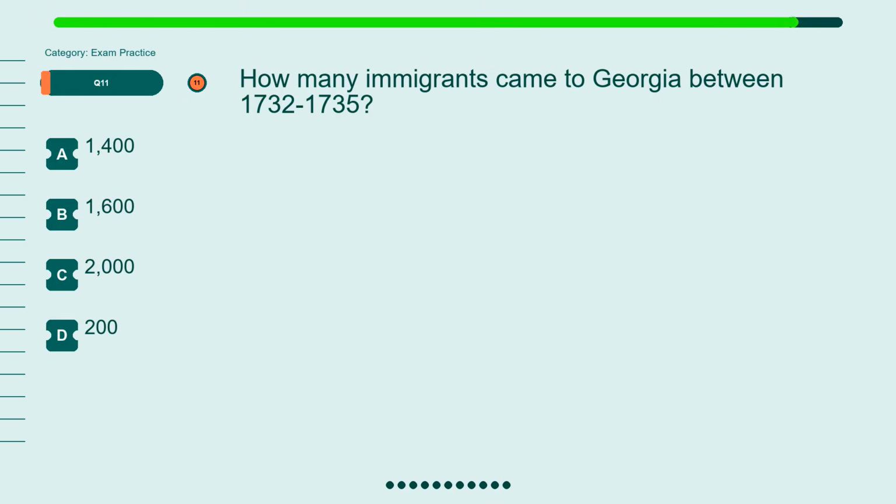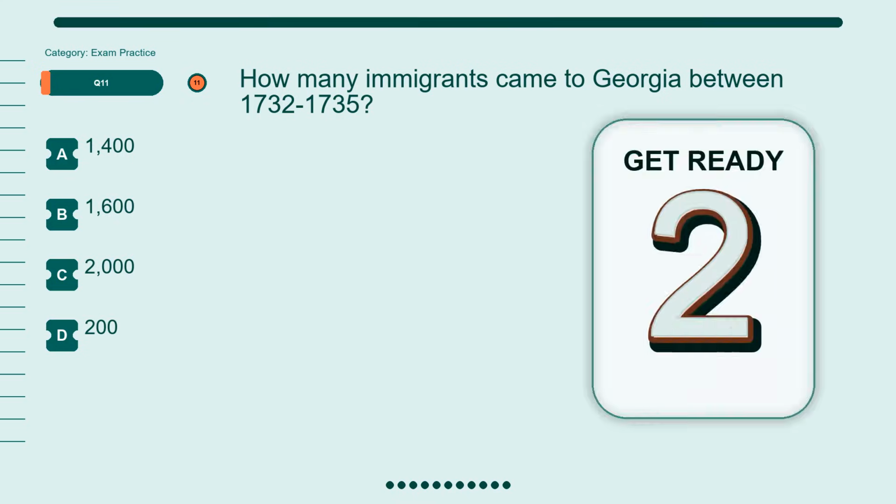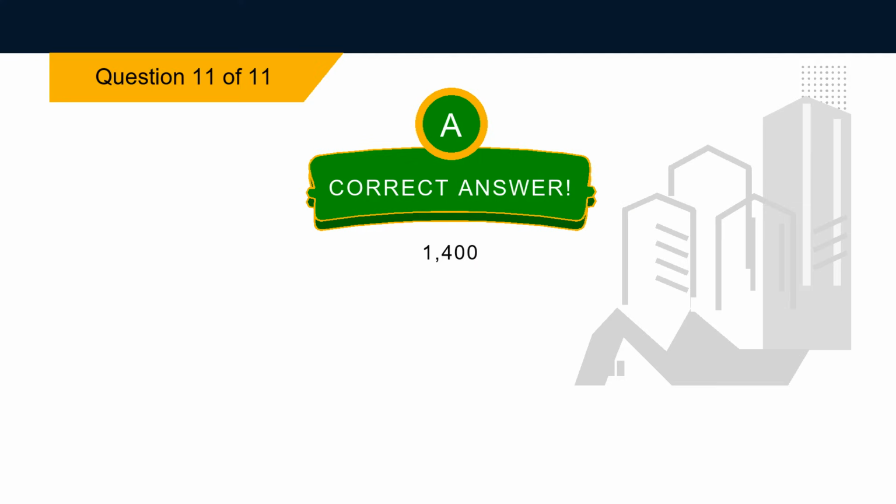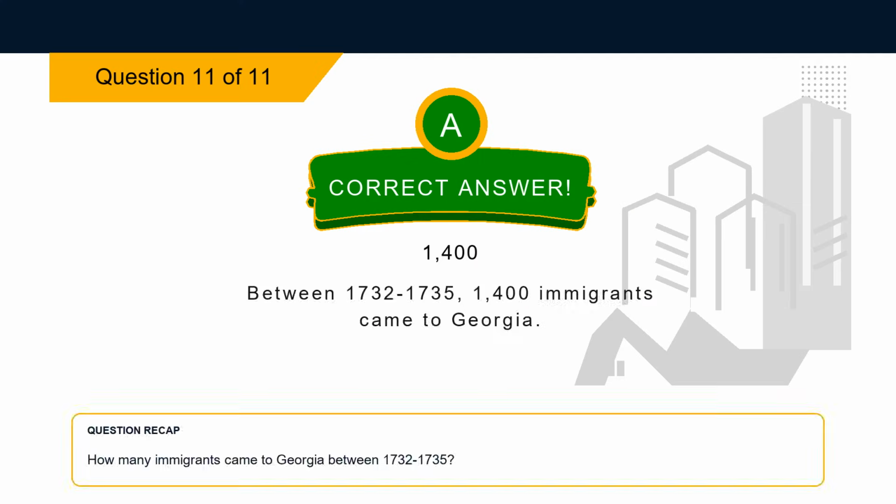Question 11. How many immigrants came to Georgia between 1732–1735? Option A, 1,400. Option B, 1,600. Option C, 2,000. Option D, 200. The correct answer is option A, 1,400. Explanation: Between 1732–1735, 1,400 immigrants came to Georgia.